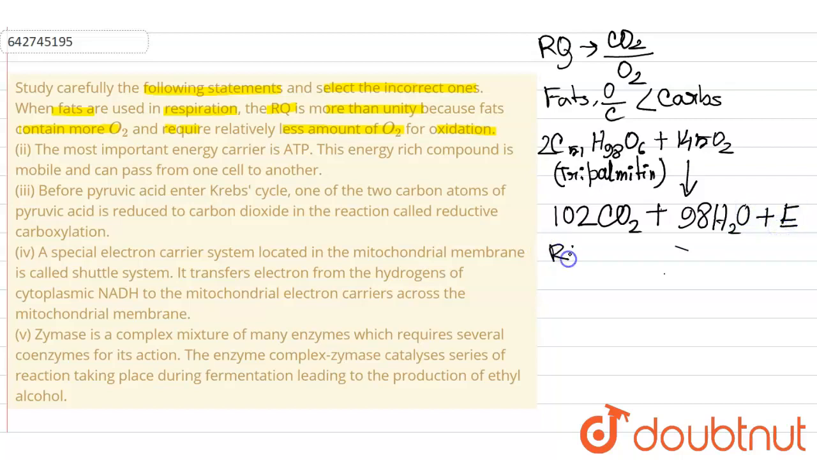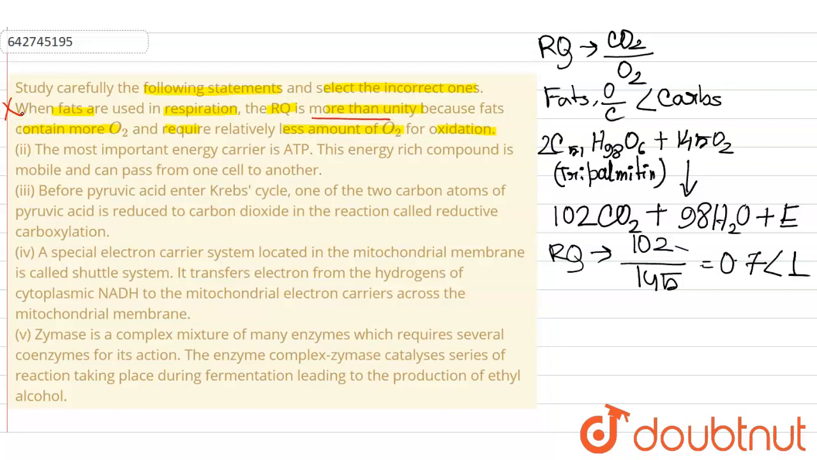So here the RQ will be somewhat 102 by 145. So this will be somewhat 0.7, and this is less than 1. So in case of fats, the RQ will be less than unity, and here it is stated that this will be more than unity. So this is a wrong statement.